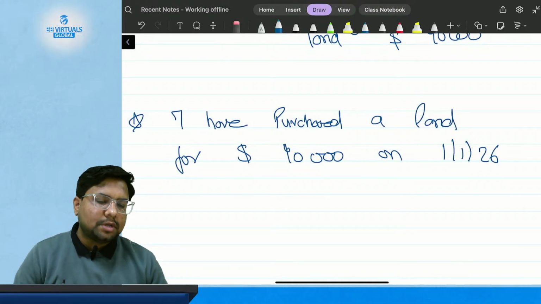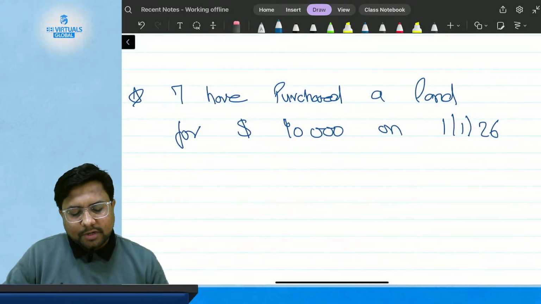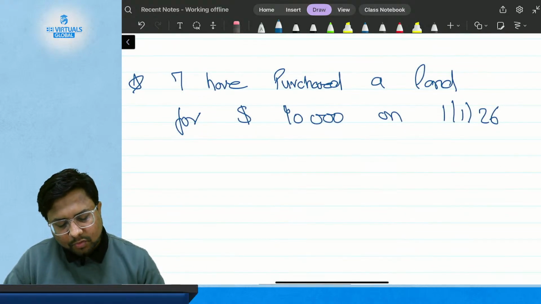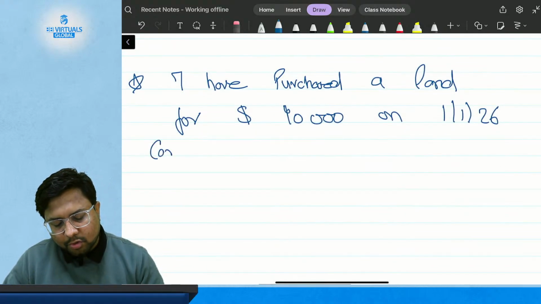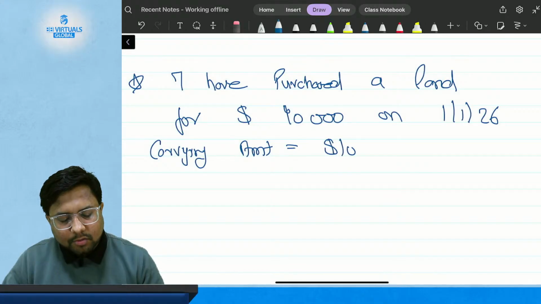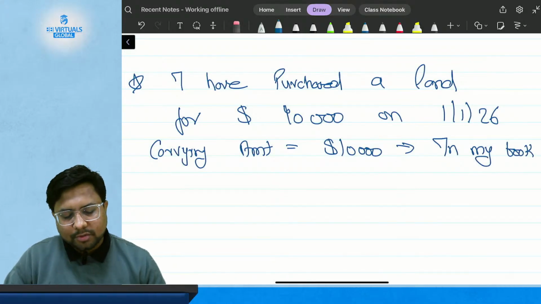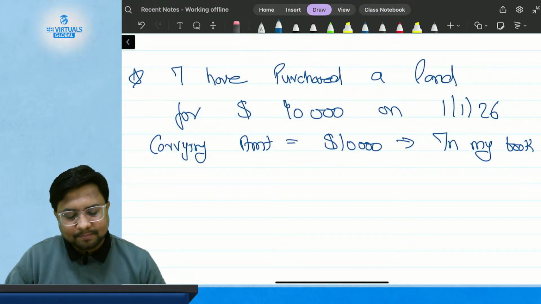Now I have purchased a land of $10,000 on 1st of January 2026. Okay, so it is going to be recorded in my books in the carrying amount of $10,000 only. Books means books of accounts. Okay, it is going to be recorded like this.